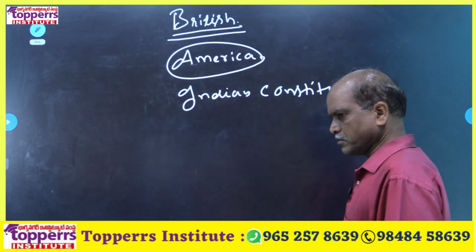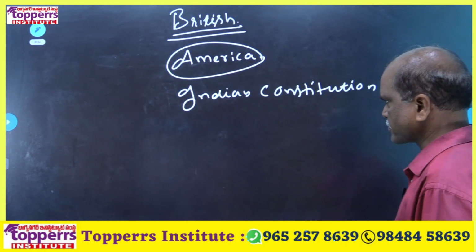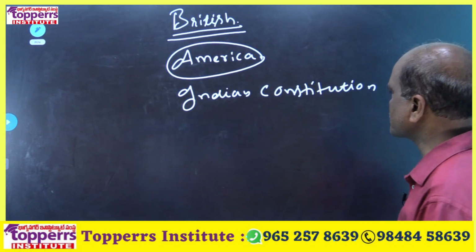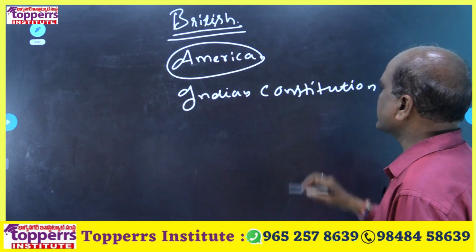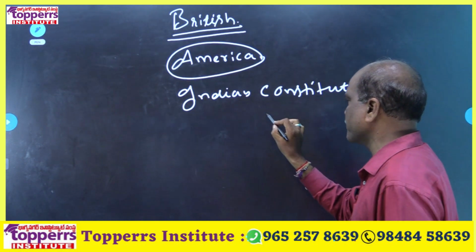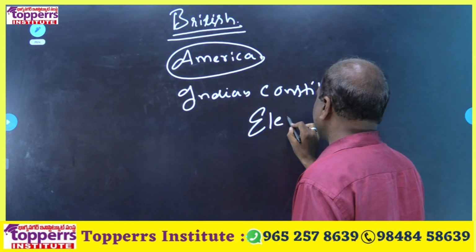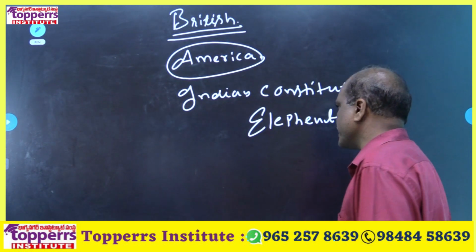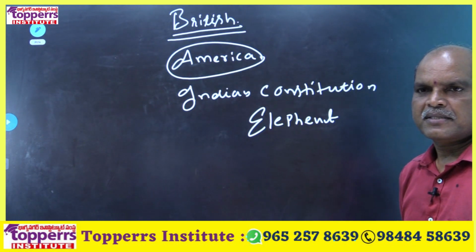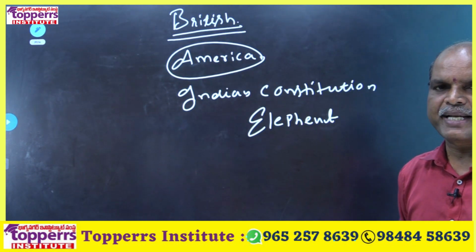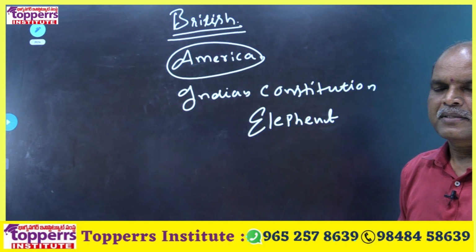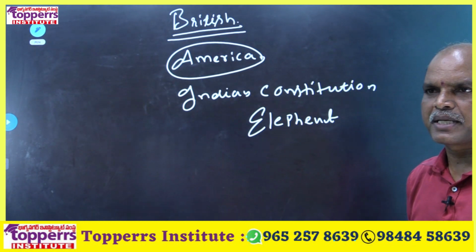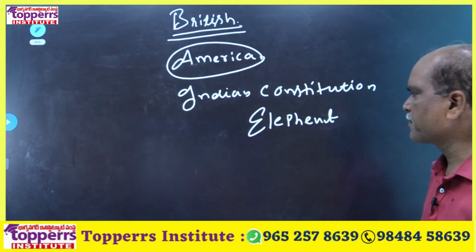Smallest constitution is American Constitution. Hence, Indian Constitution emblem is elephant. Our Constitution emblem is elephant. Elephant is the biggest animal. Indian Constitution is the biggest constitution in the world.